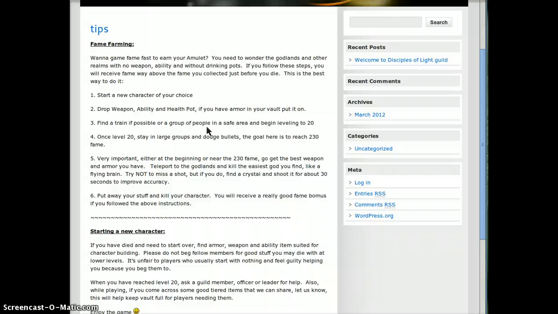The closer to 20 you get, the better the armor you'll want, and once you reach 20, your goal is to try to reach 230 fame, of which you then go grab your weapon, find the easiest god in the godlands that you can kill, and I'm talking real godlands, like maybe flying brains or whatever. Kill the one. Put your stuff away, go back out, kill your character, and poof, your 230 fame just turned into between 500 and 600. Sometimes better than that, depending on how long you've run.